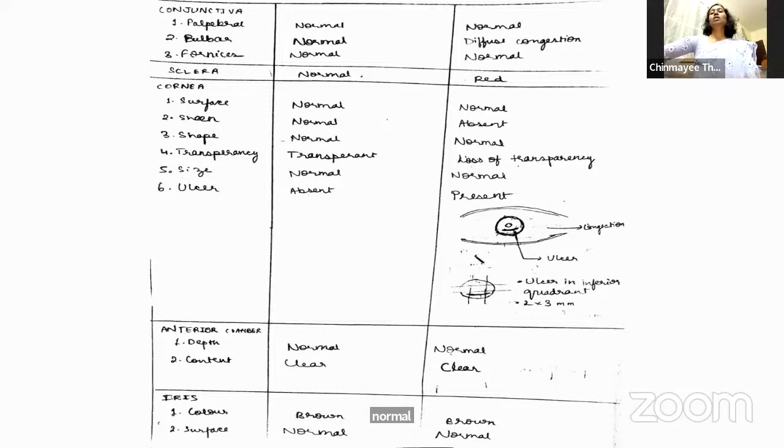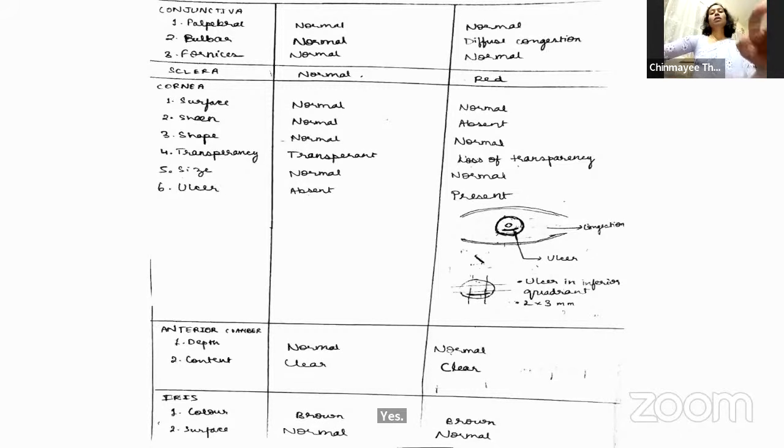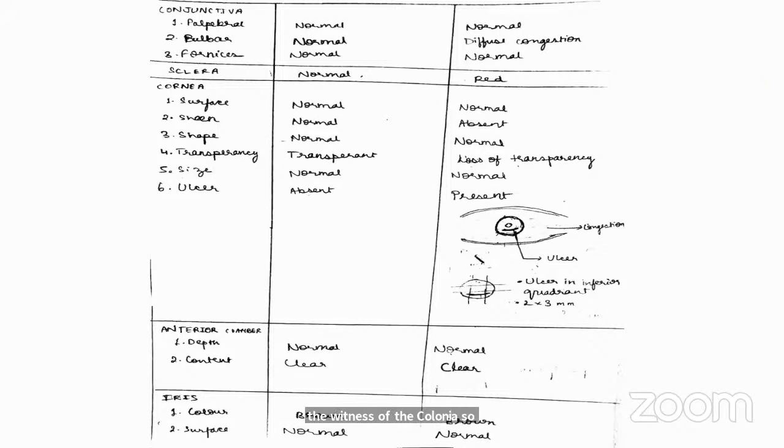You can also see your torch reflection. How does it look? So that also tells the surface is normal. What do you mean by sheen? Ma'am, sheen is basically the luster of the cornea, ma'am. Yeah, the shining, the wetness of the cornea. So that is the sheen. Okay. Shape. Ma'am, they say it's watch glass shape. Abnormal shape can be keratoconus, which is normally seen in young children with allergies.